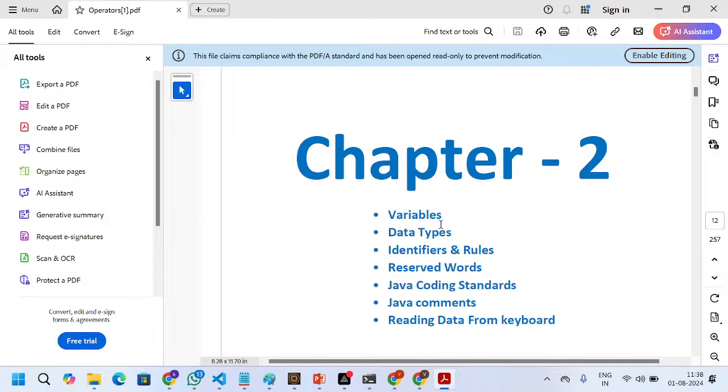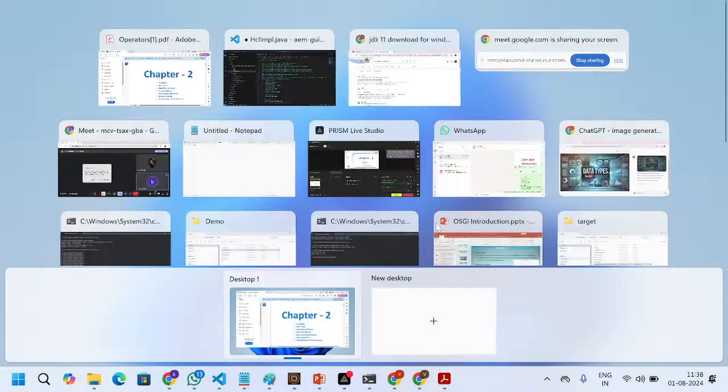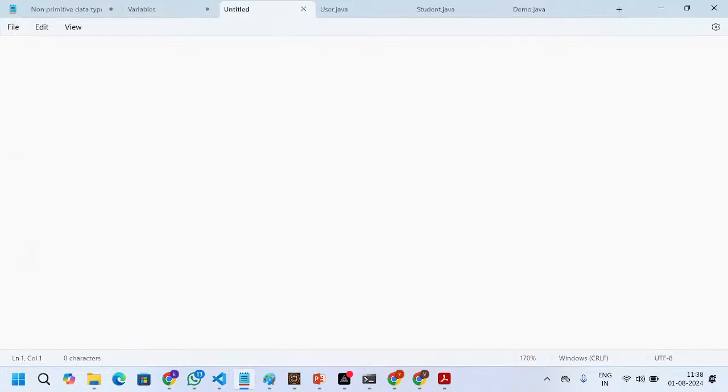Today we'll discuss variables and data types. The main purpose of variables is to store the data. Variables are used for memory allocation, and they are used to store the data as well.